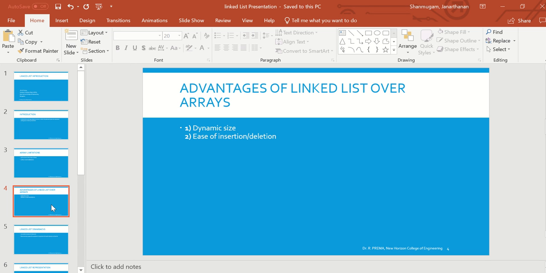What are those? Number one is dynamic size. In an array it is not dynamic in size, we know that. But here the size of the list doesn't need to be mentioned at the beginning of the program. Certainly, dynamic memory allocation and deallocation.